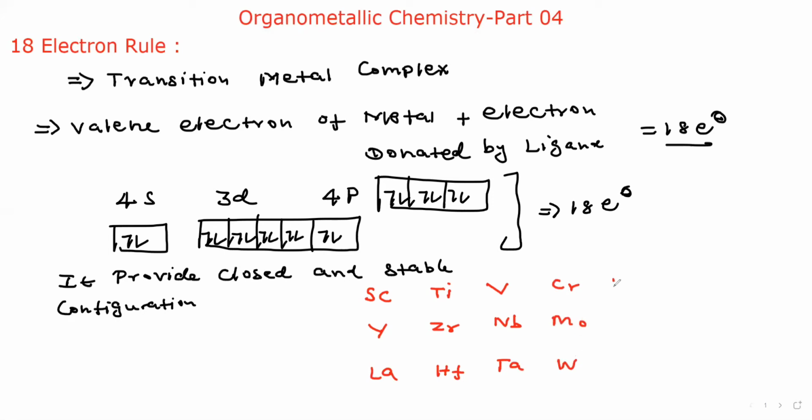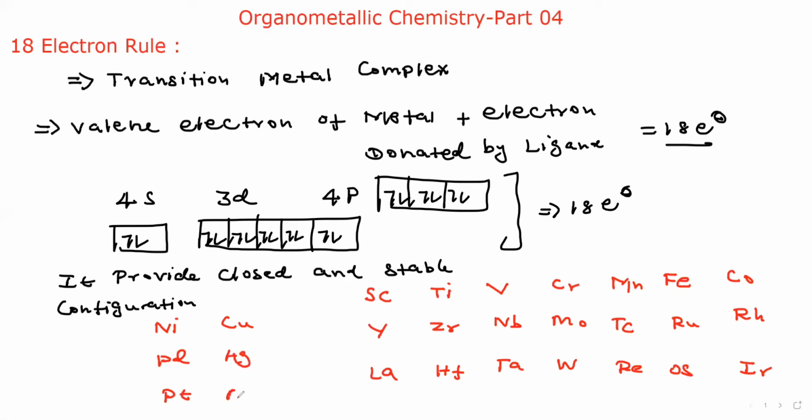Then manganese, technetium, rhenium, and Fe, iron, ruthenium, osmium. Then cobalt, rhodium and iridium. Then nickel, palladium, platinum. Then copper, silver and gold. Then zinc, cadmium, mercury. This is the d-block element series.